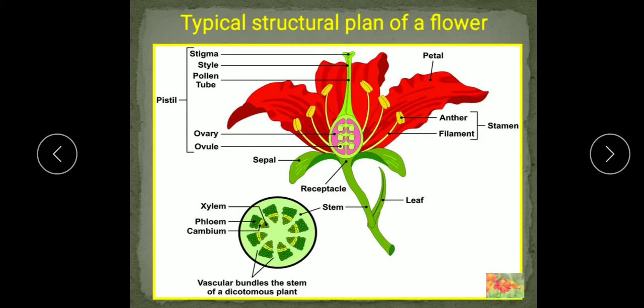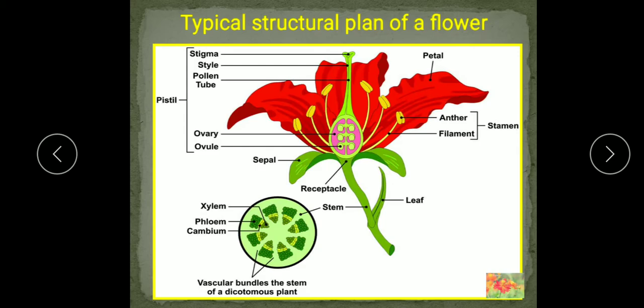Understood, children? This perianth is non-green in color, then it is petaloid. It means when these two types of leaves, calyx and corolla, we cannot differentiate, they are of the same color, shape and size, then it is termed as the perianth. When this perianth is non-green, meaning other than green, maybe red, white, any color, then it is known as the petaloid.